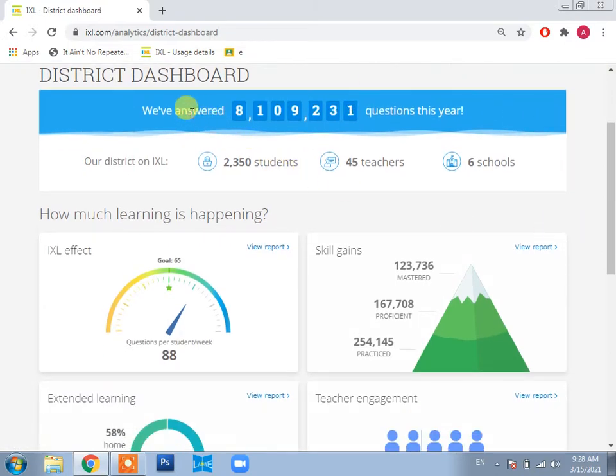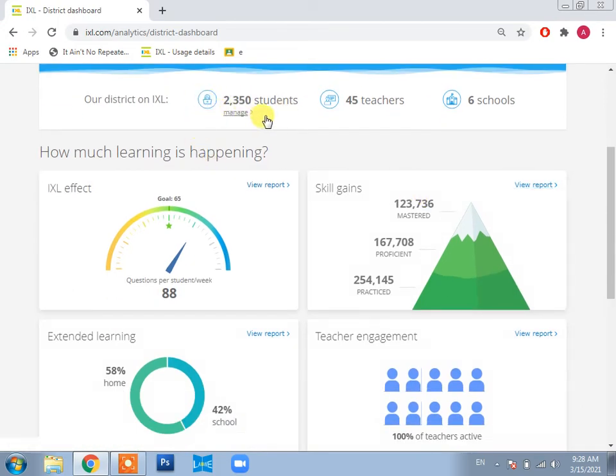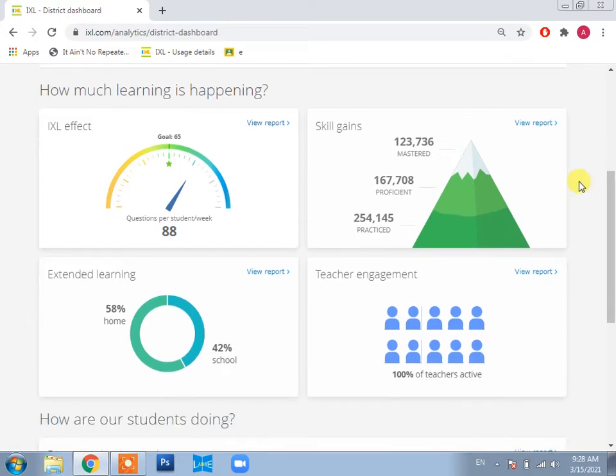First you have the total questions answered, so that you know how many students we have in total, how many teachers are working on IXL, and how many schools we have on IXL. So this is our district analysis, and this is the tab of IXL effectiveness. You can see that the goal was 65, but our students are answering more than that. That means our students are working more than IXL expects. So this is a very good sign, I think.